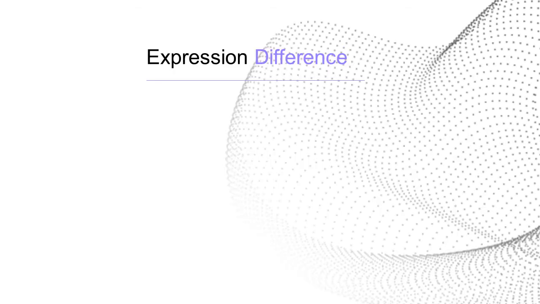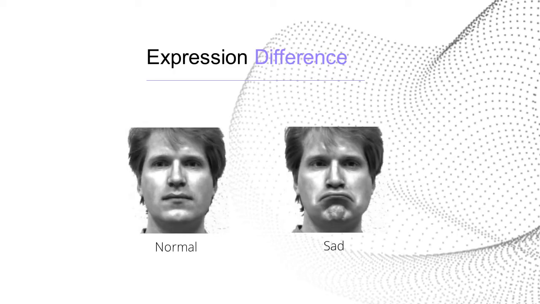If we look at two images of a human face with an expression, one doing his or her normal face and the other showing a sad expression, we can see the difference between them because a person with a sad face may show their lips pouting outwards and their eyebrows will be lowered and pulled closer together. Those are a few examples of what we humans need to see in order to differentiate one expression from another.